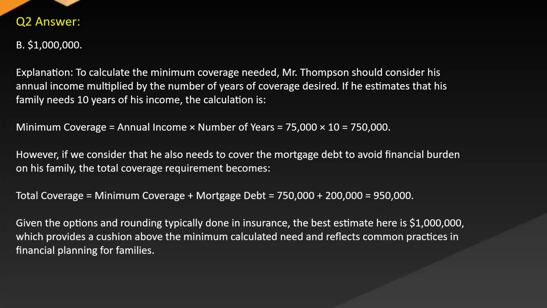However, if we consider that he also needs to cover the mortgage debt to avoid financial burden on his family, the total coverage requirement becomes total cover equals minimum coverage plus mortgage, which equals 750,000 plus 200,000 equals 950,000. Given the options and rounding typically done in insurance, the best estimate here is $1 million, which provides a cushion above the minimum calculated need and reflects common practices in financial planning for families.